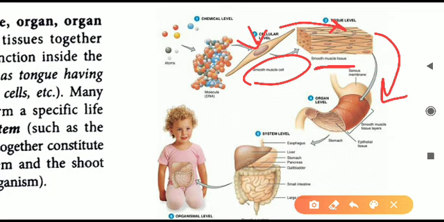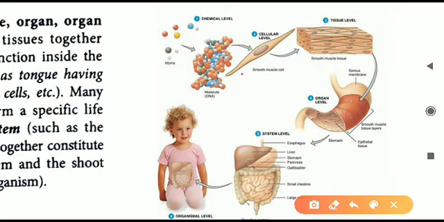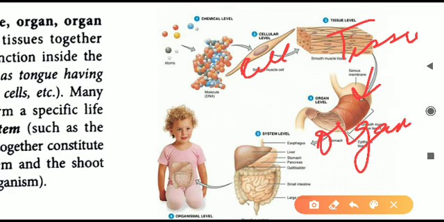So here we can say, from a cell a tissue has been formed, in this case muscular tissue, and from a tissue what is formed? An organ is formed. So from cells, tissues are forming, and from tissues, organs are forming. And from these organs what will form? Different organs will combine together and form a particular organ system. Cells combine to form tissue, tissue combines to form organ, and organs combine to form organ system.